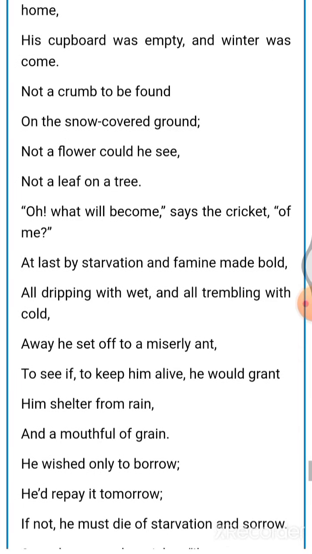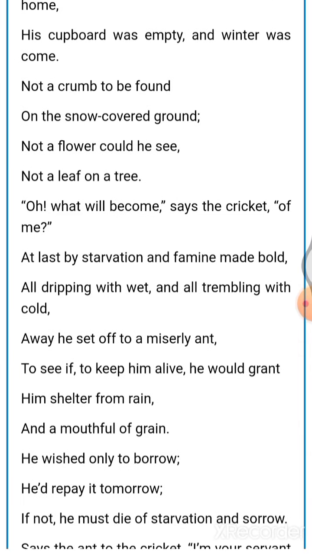Away he set off to a miserly ant, to see if to keep him alive he would grant him shelter from rain and a mouthful of grain. So after facing a lot of problems because of lack of food, he went to a miserly ant to see whether the ant would help him or not.